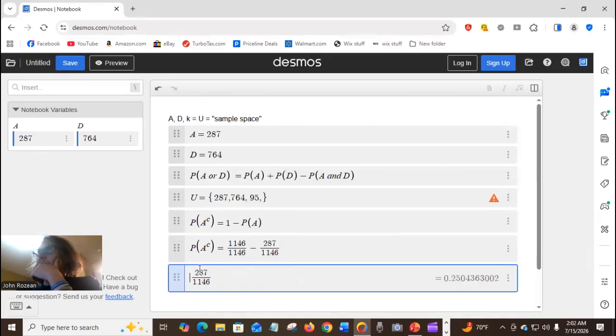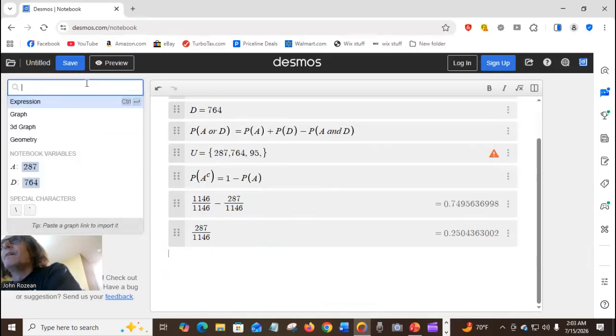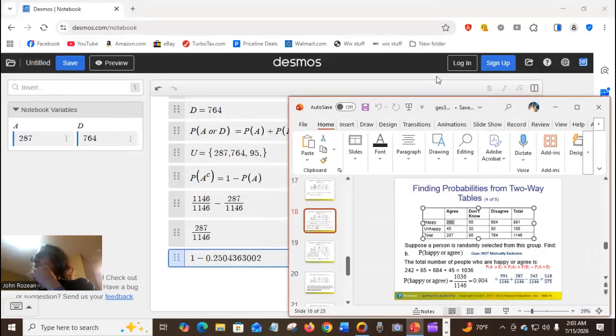So there we go, 0.25. Let's get rid of this so we can look at it. That's the complement up there. Notice what we have. It's the same thing as 1 minus 0.25, which is 0.4363002. We get the same value, right? Anyway, that's the complement explained, and we can explain that with the two-way table.